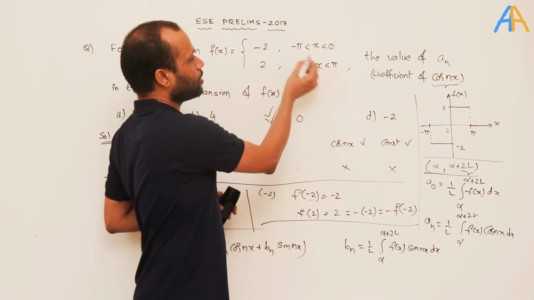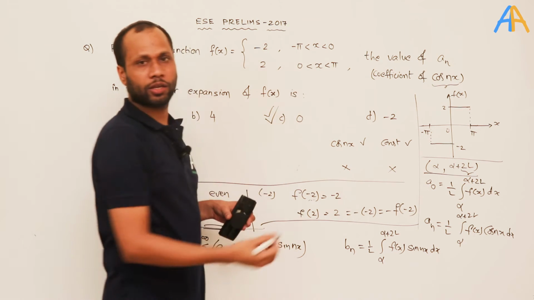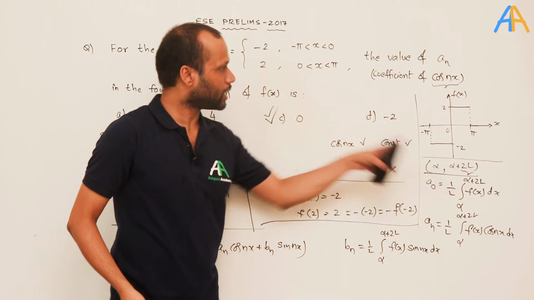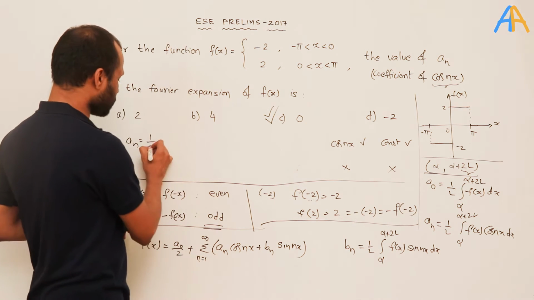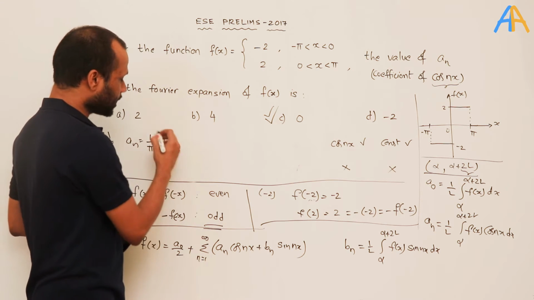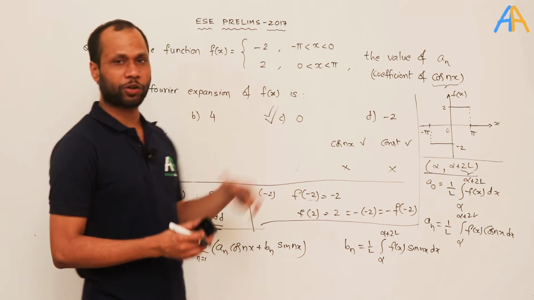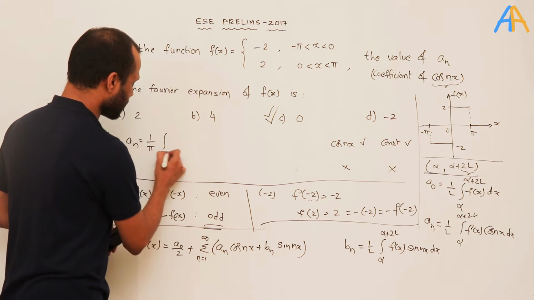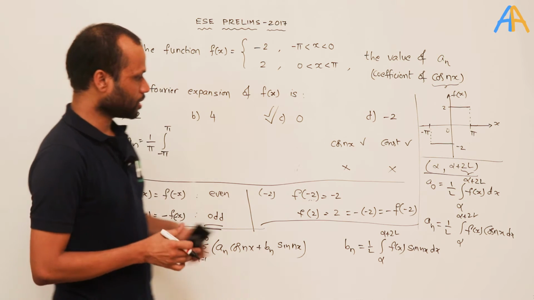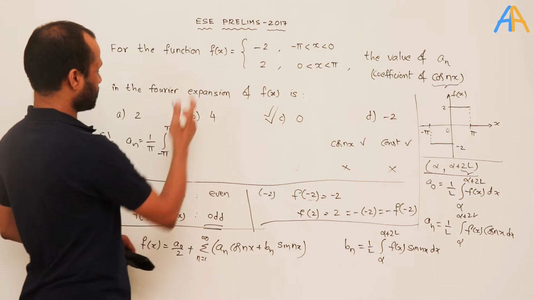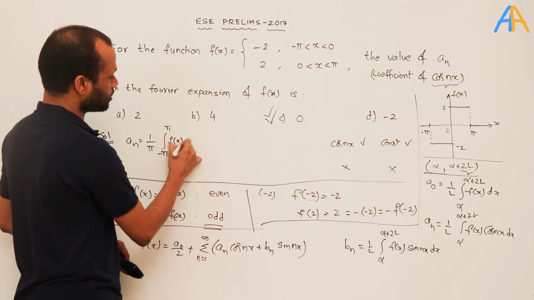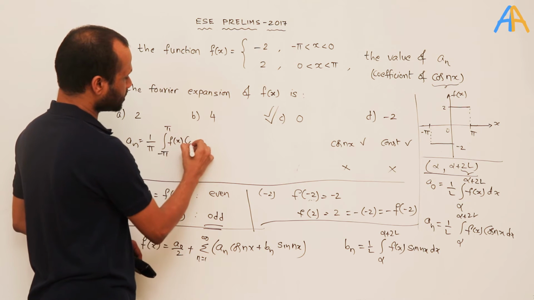Here it is minus pi to pi, so in place of 2L it is 2 pi, so it becomes 1 by pi integral, the limits given are minus pi to pi, f of x cos nx dx.